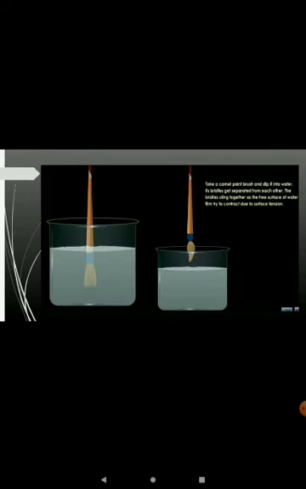Then the third example is, if we put a camel hair brush in the water, then its bristles get separated as shown in the figure, and if we take this brush outside, then due to surface tension these bristles come together and occupy the minimum surface area, and its shape becomes pointed as shown in the second figure. It's due to the surface tension property.